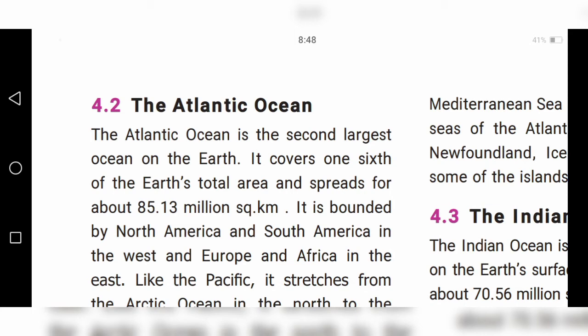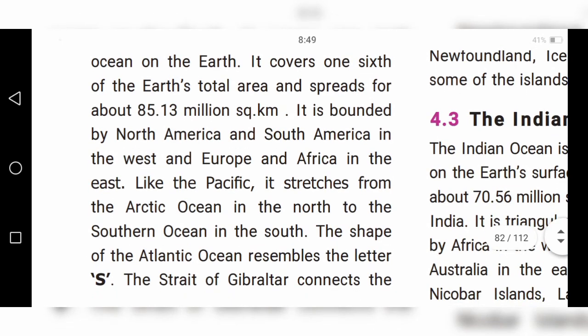It covers one-sixth of the earth's total area and spreads for about 85.13 million square kilometers. The Atlantic Ocean covers one sixth of the earth's total area and spreads for about 85.13 million square kilometers.